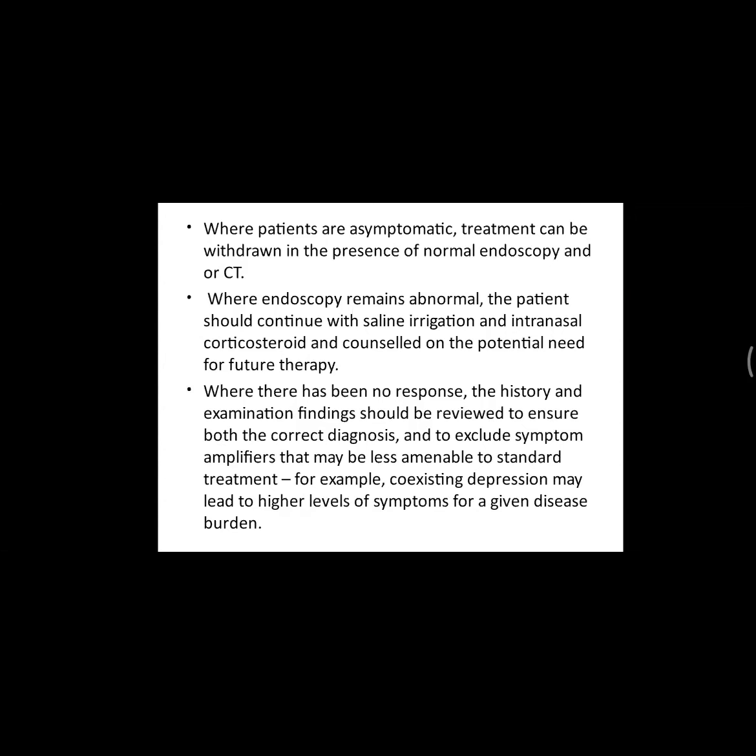As you can see here in the first point, in asymptomatic patients you can withdraw the treatment in the presence of a normal endoscopy or CT scan. So what are the things that you are going to do for the patient? You have to go for endoscopy or CT scan. These two are helpful for diagnosis. When endoscopy is abnormal, the patient should have saline irrigation. Here is an important point: saline irrigation has to be done, and INCS, that is intranasal corticosteroid, may be useful, and counseling is given based on future therapy also.